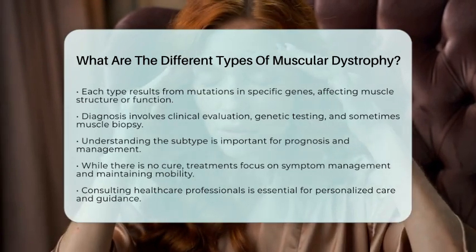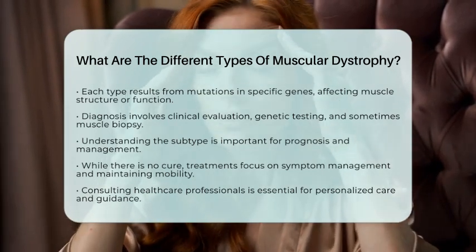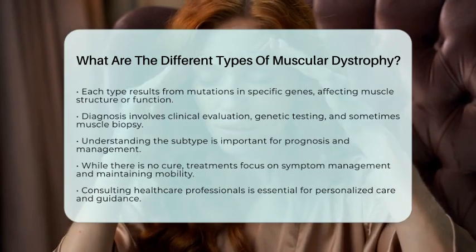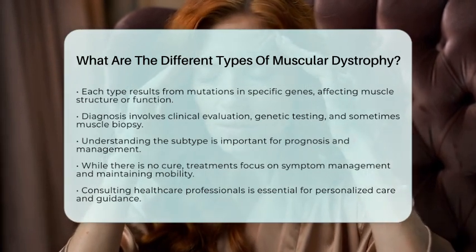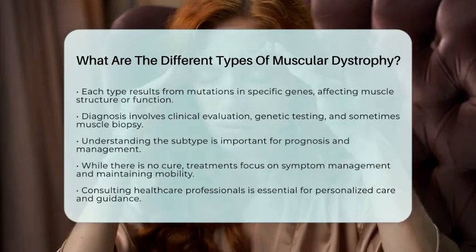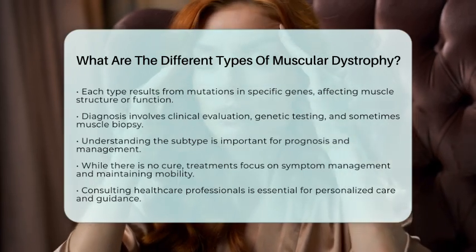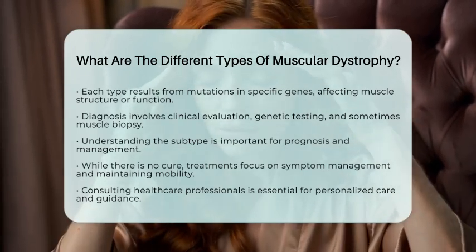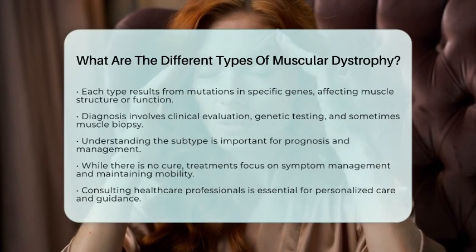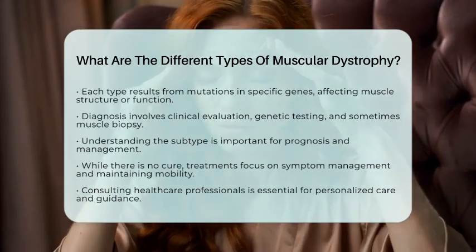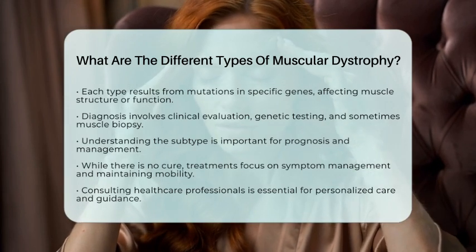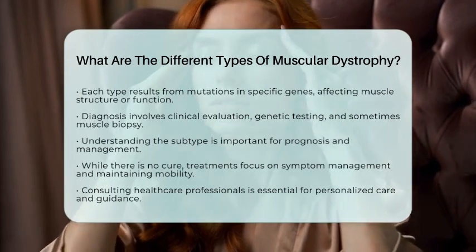Diagnosis typically involves clinical evaluation, genetic testing, and sometimes muscle biopsy. Understanding the subtype of muscular dystrophy is crucial for prognosis and management. While there is currently no cure, treatments focus on managing symptoms and maintaining mobility. It is important to consult healthcare professionals for personalized care and guidance.